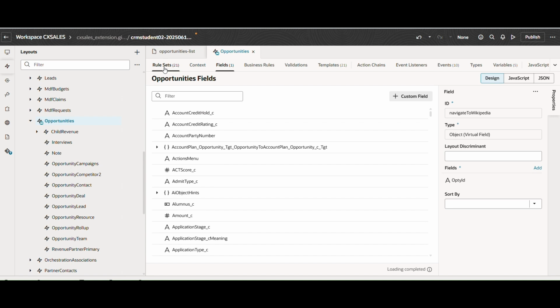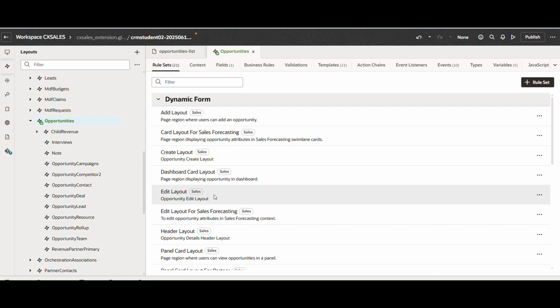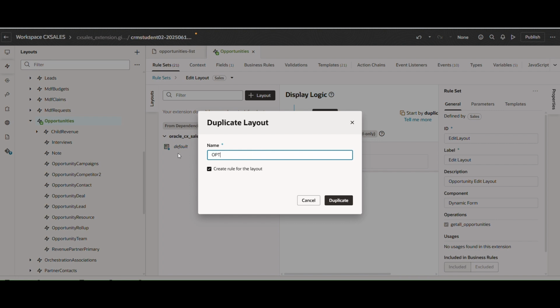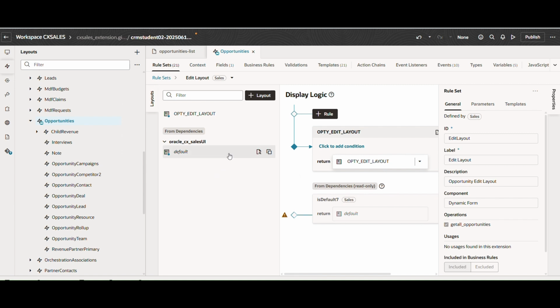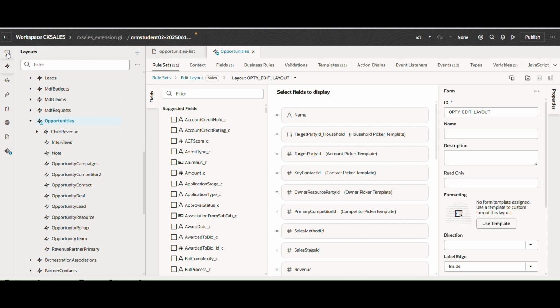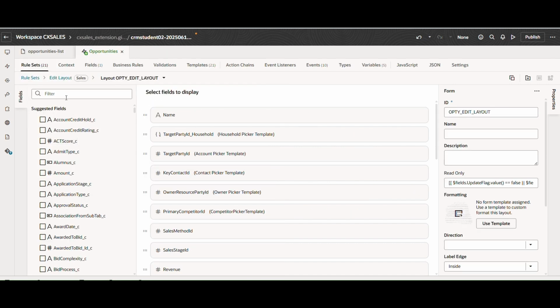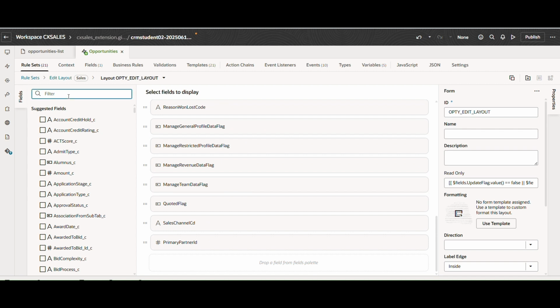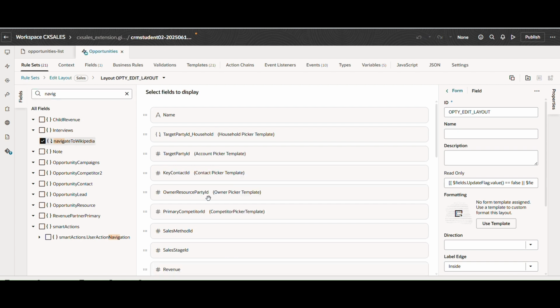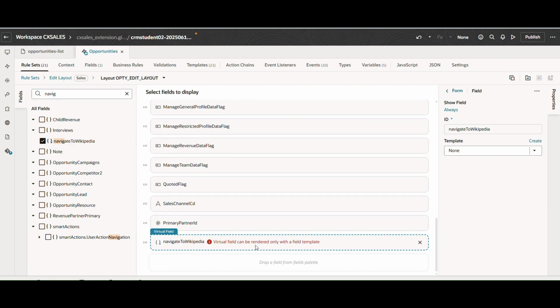Now what we will do, we will go to our edit layout. So it's a new branch, that's why there is no duplicate layout. So let's click on duplicate and click duplicate. If you already have a duplicate layout, then you can directly drill down to your duplicate one. Here we will add the virtual field. Navigate to Wikipedia. Now the field is added here.